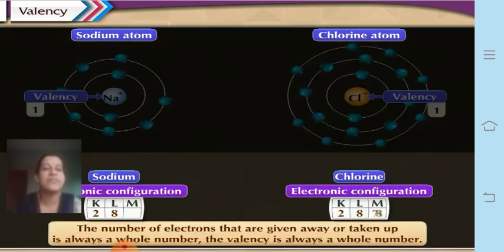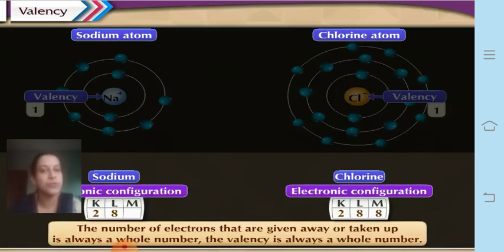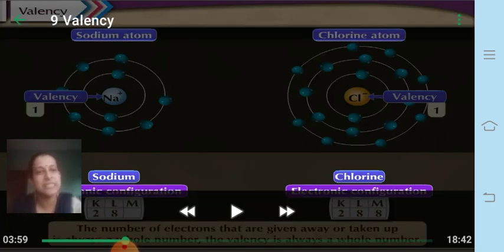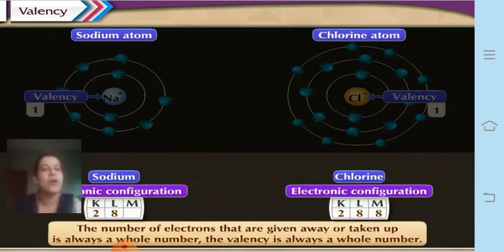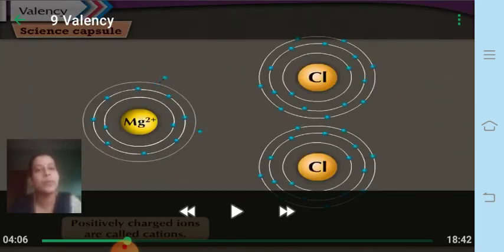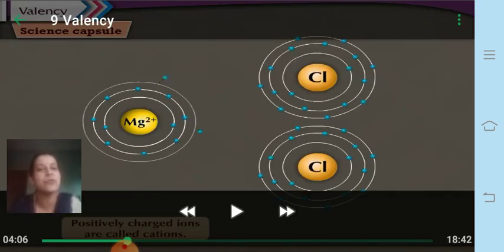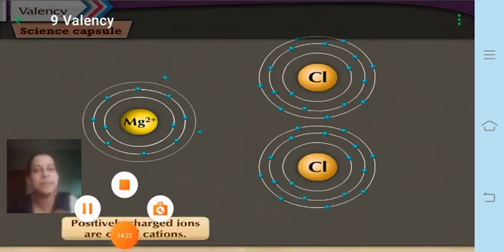The number of electrons that are given away or taken up is always a whole number, and therefore the valency is always a whole number. You will find that it is never a fraction; it is always a whole number, that is 1, 2, 3, 4, 0. All these valencies 0, 1, 2, 3, 4, again 3, 2, 1, and 0 again. So this is how the valencies are in the form of whole numbers. Now the science capsule is not required for you to know, but remember I have already mentioned that positively charged ions are called cations, whereas negatively charged ions are called anions. So let us skip this part.